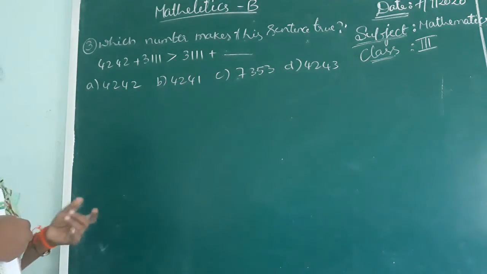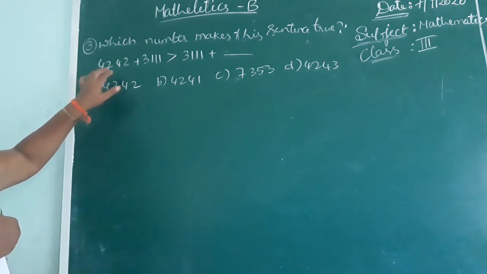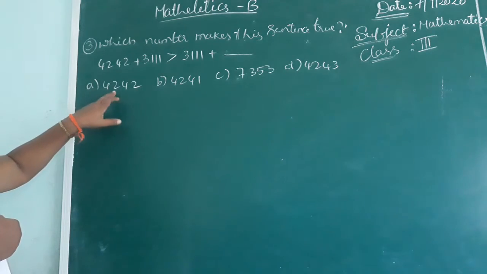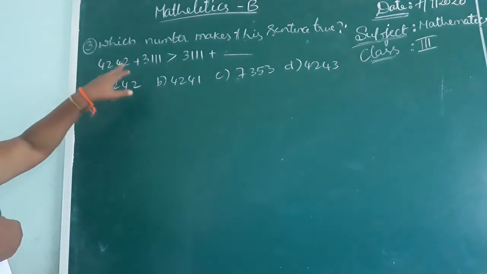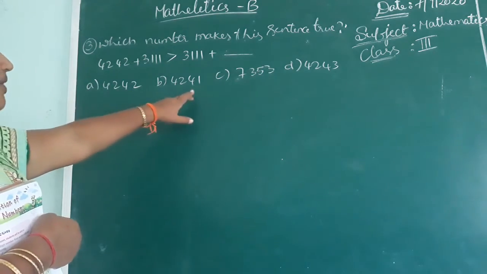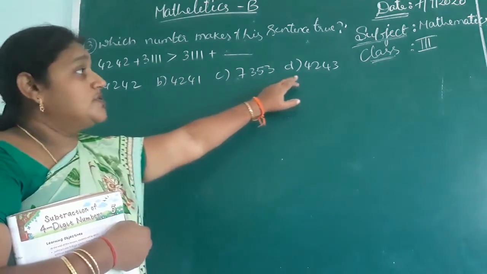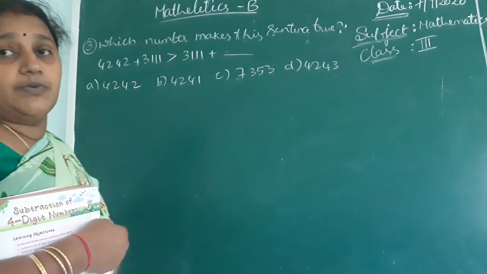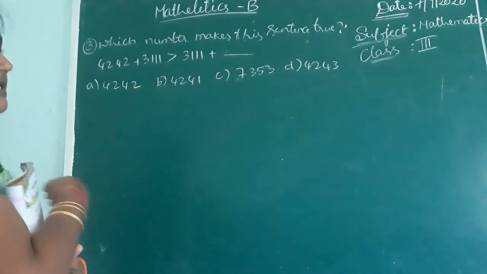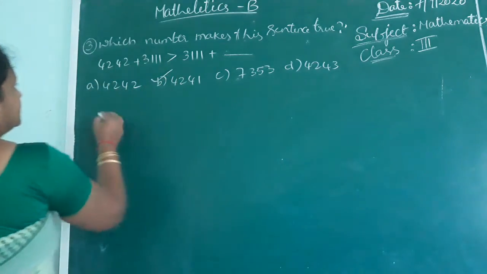So the number you choose should be more than 4242. See the numbers given. 4242, it should be less than 4242. 4241, it is okay. 7000 is more. 4243 also is more. So what do you have to choose? A number lesser than 4242. It is B.